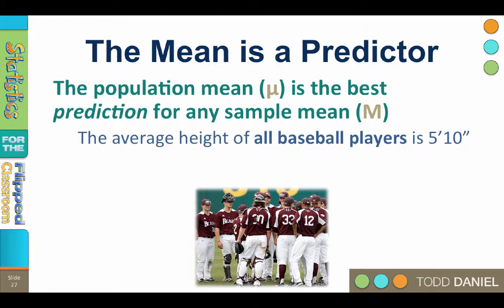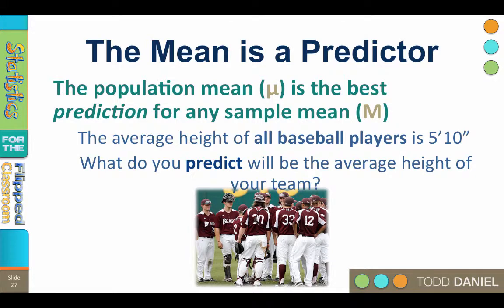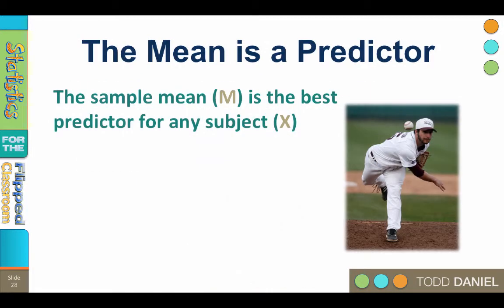So if you were told that the average height of all baseball players is 5'10", what would you predict will be the average height for your baseball team, assuming you have not measured them yet? If you know that your sample, your baseball team, is drawn from a population with a mean of 5'10", then your best prediction of the average height for your baseball team is 5'10".